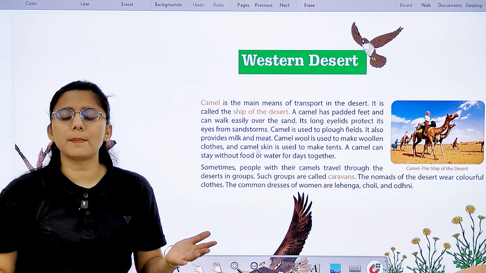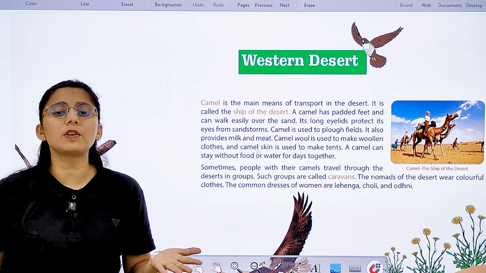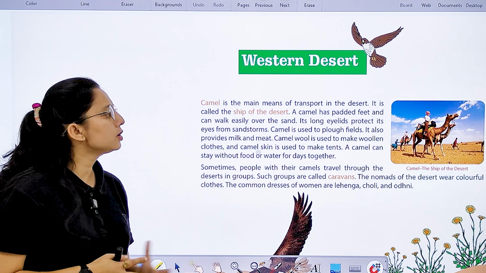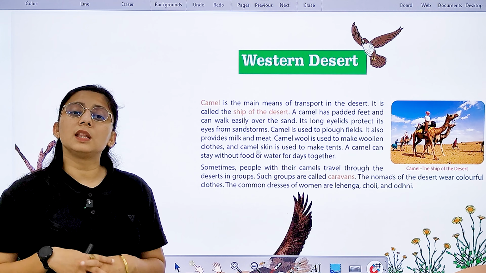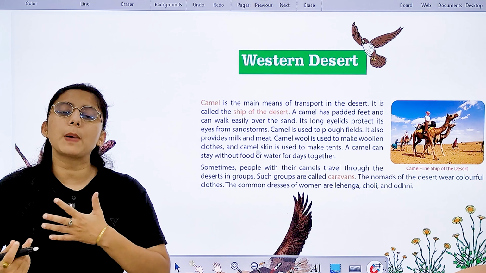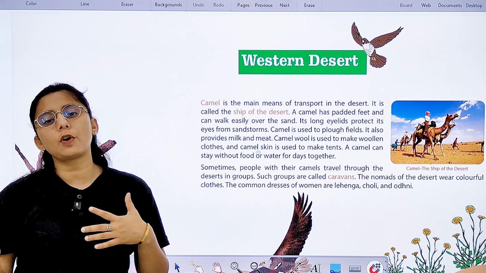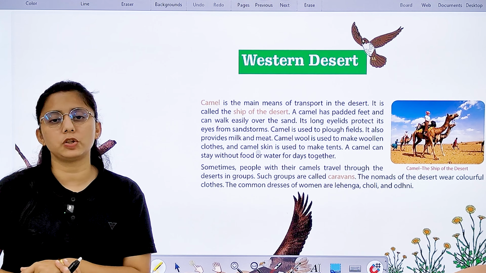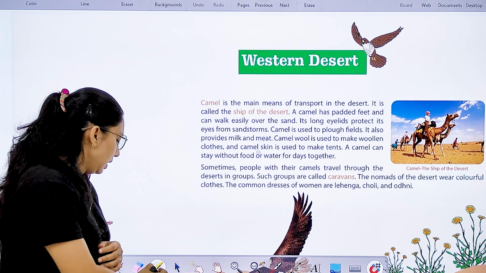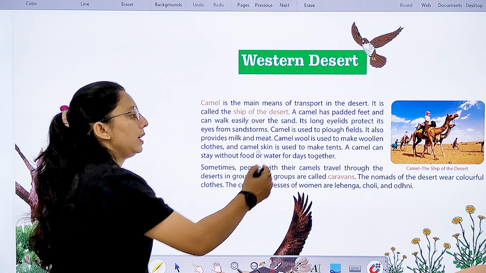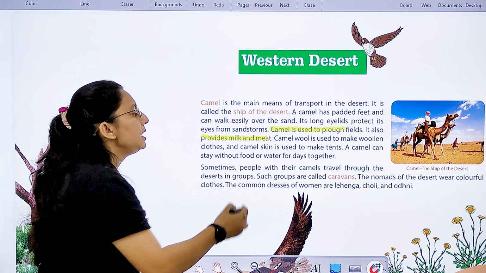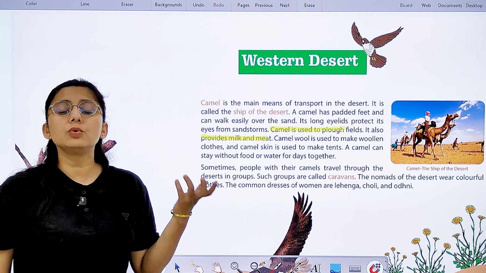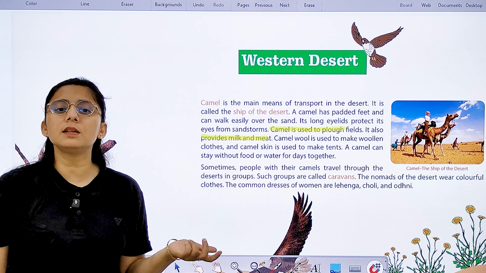Next, the camel, which is the main means of transport of the people, and the camel is also known as the ship of the desert. Why is it called the ship of the desert? Because in such hot conditions, with its padded feet, it moves from one place to another, and it also helps the people to go from one place to another. You know that the camel is used to plow fields, right? It also provides milk and meat. And the wool of the camel is used to make woolen clothes that we wear in the winter season.